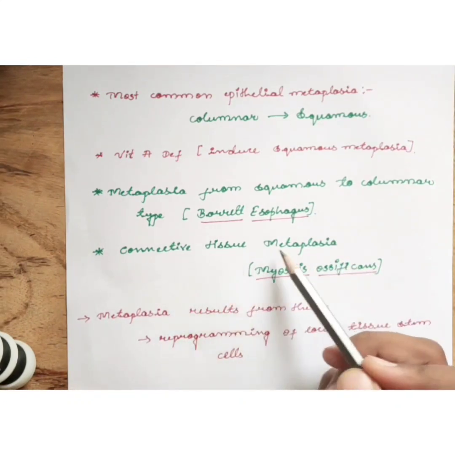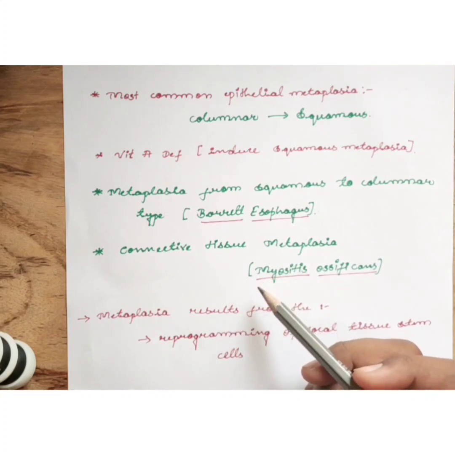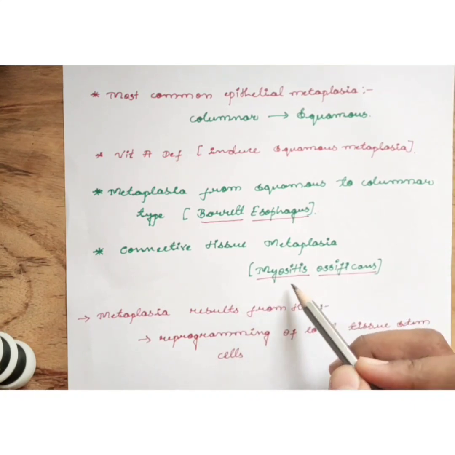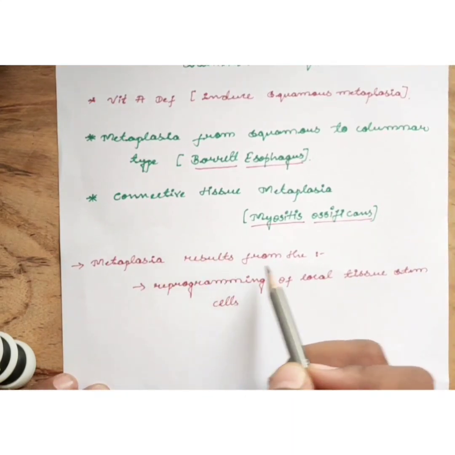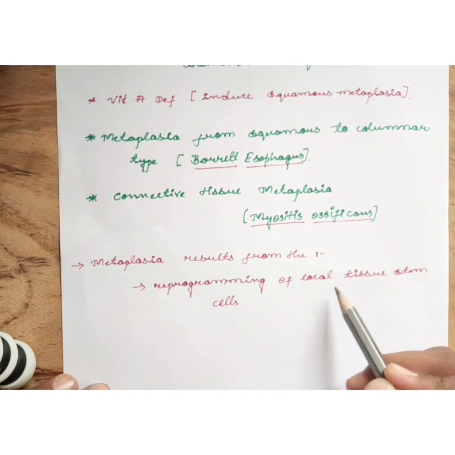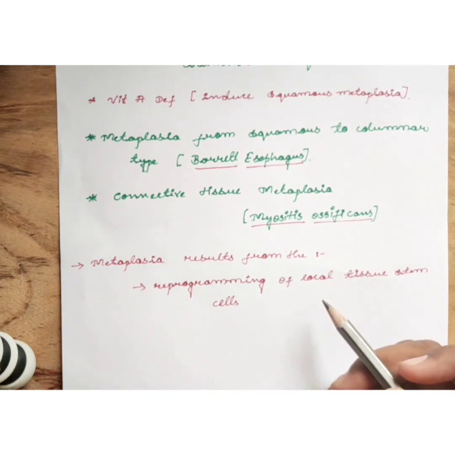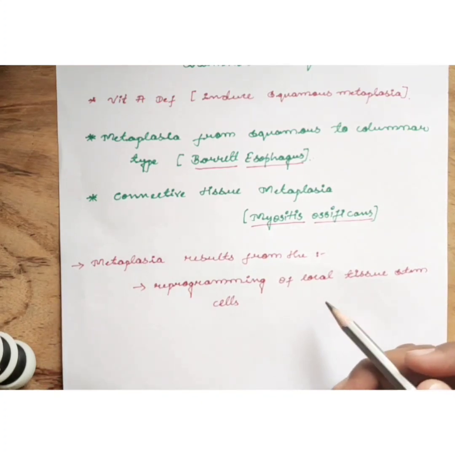Next is the connective tissue metaplasia. Here there is formation of the bone, adipose cells and cartilage in the tissues that normally do not contain these elements. For example, there is a formation of bone in the muscle. This is designated as myositis ossificans. Metaplasia results from the reprogramming of local tissue stem cells. That is, the local tissue stem cells are reprogrammed in such a way that the one cell type is converted to another cell type.